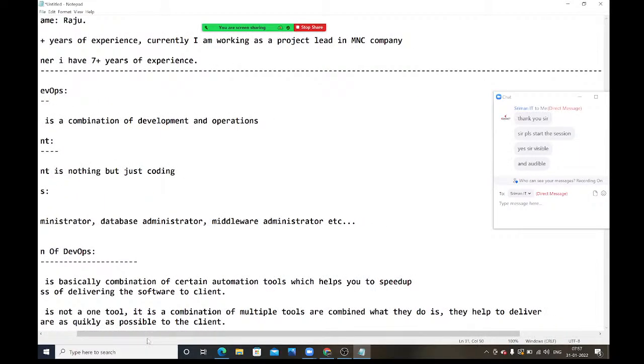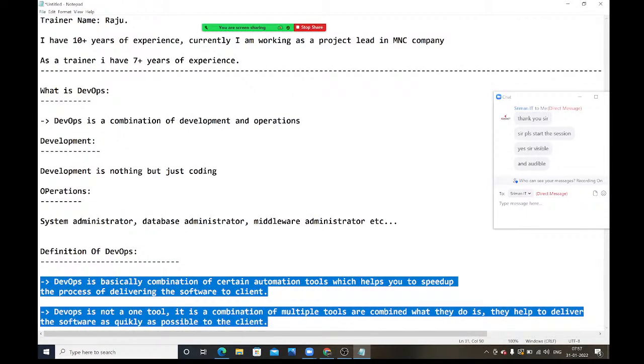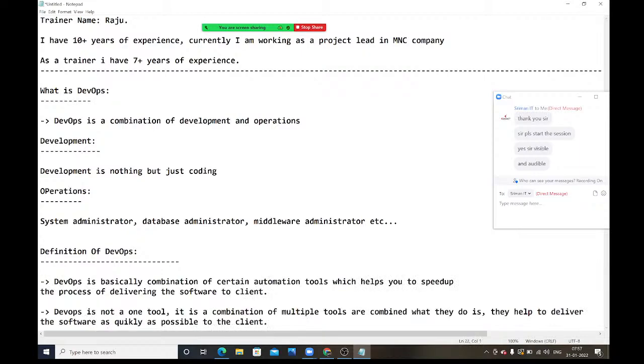Read these two statements, guys. Please read these two statements once. Then you will get clarity about what DevOps is. Most people will feel like this: a DevOps engineer means that person should have knowledge of both development and operation. No, that is not correct. So in DevOps, there is no coding, 0%, and there is no scope of learning coding.